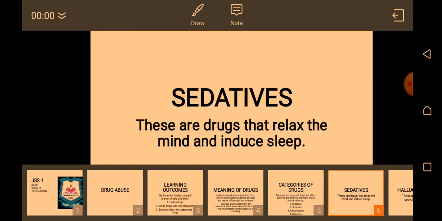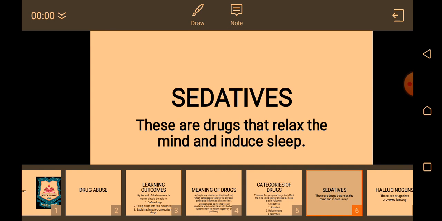In our next class, we'll be mentioning some drugs that contain this type of components that we're talking about. But today we are just going to look at the meaning. Any drugs that relax the mind and induce sleep are called sedatives. You take any drug and after taking it you begin to sleep, they are sedatives. Though some medicines or drugs are not made for us to sleep, but due to one reason or the other that is best known to our health, we might fall asleep after taking them.